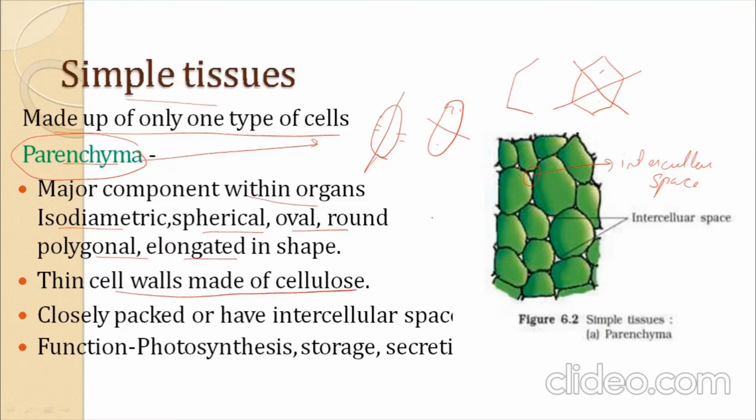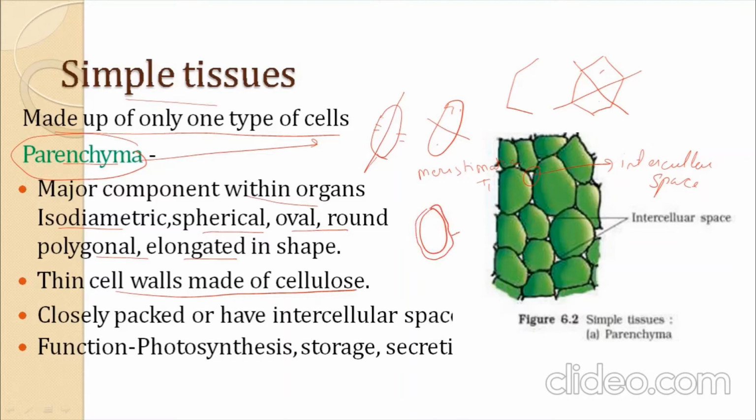As we have seen in meristematic tissue, suppose this is a cell of meristematic tissue. This cell contains a very thin, single layer of cell wall.